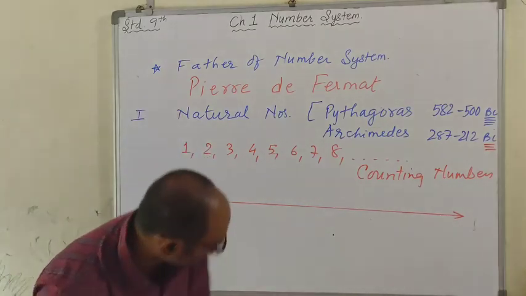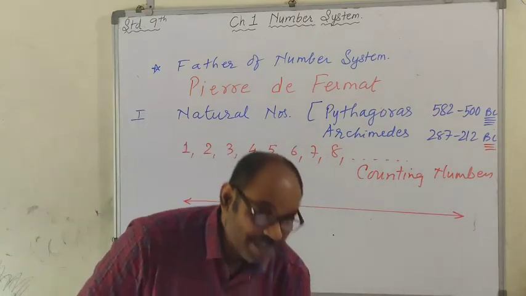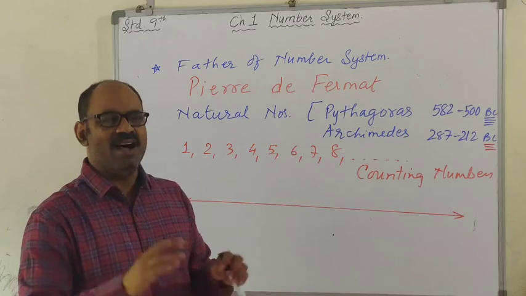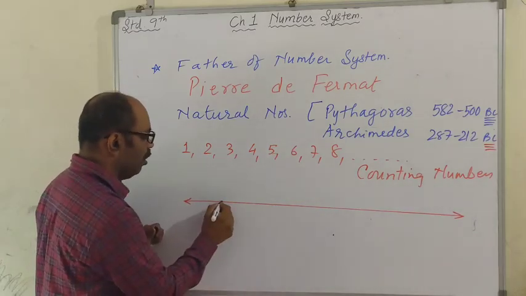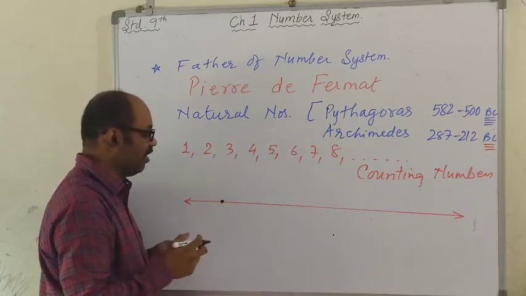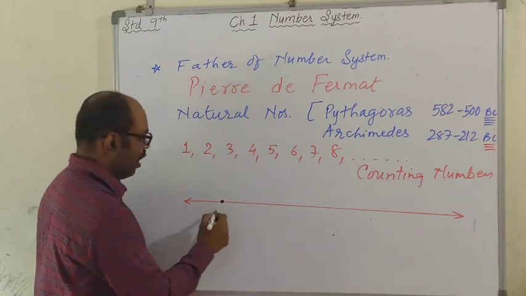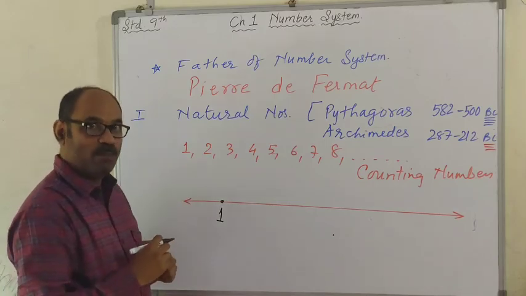Okay, here is a line. All right, how many points are there on this line? Infinite, uncountable. All right, I'll make one point bold. It's not so big, it's very small, you can't even see it. But for you to see, I made it bold. All right, I'll assign number 1 with it. I'll fix number 1 with this point.